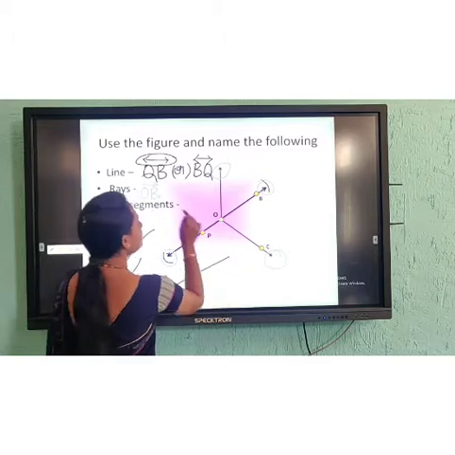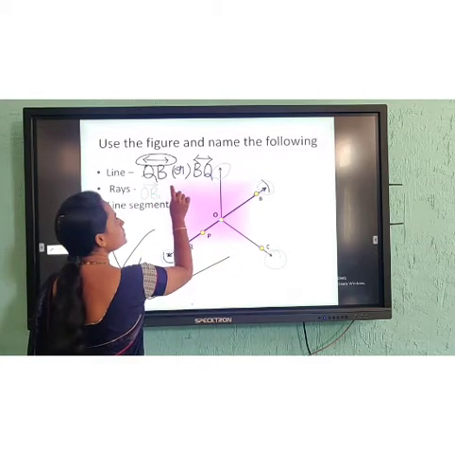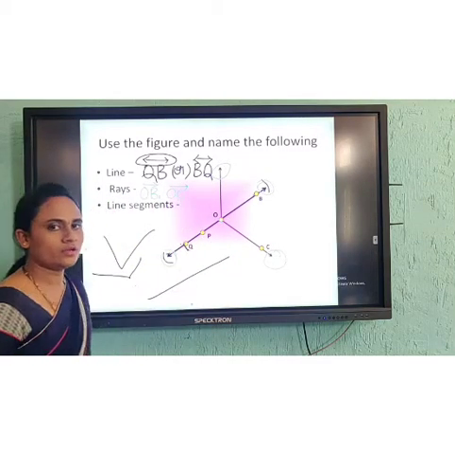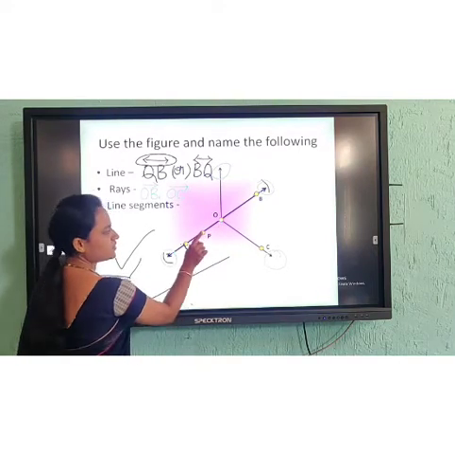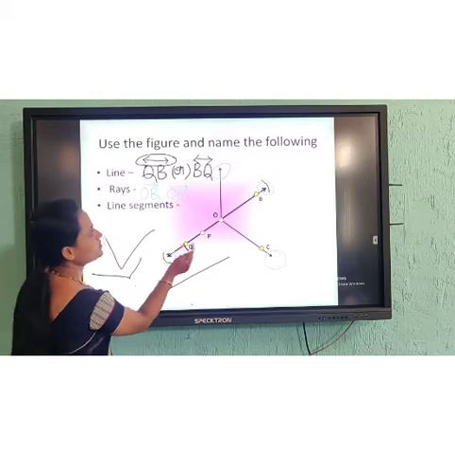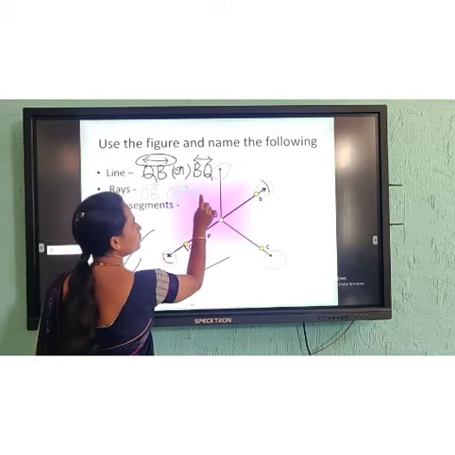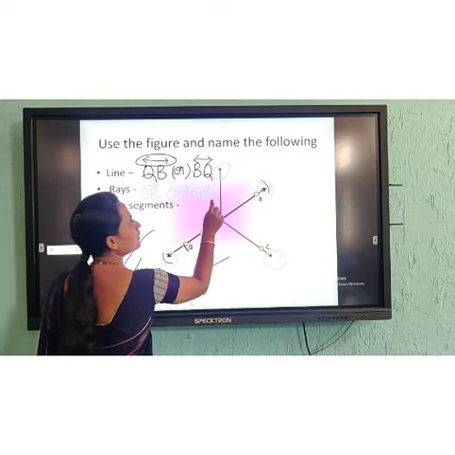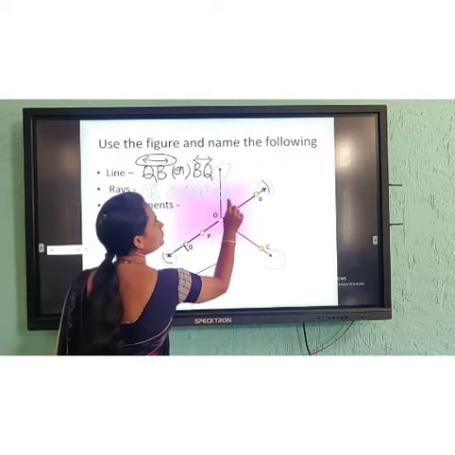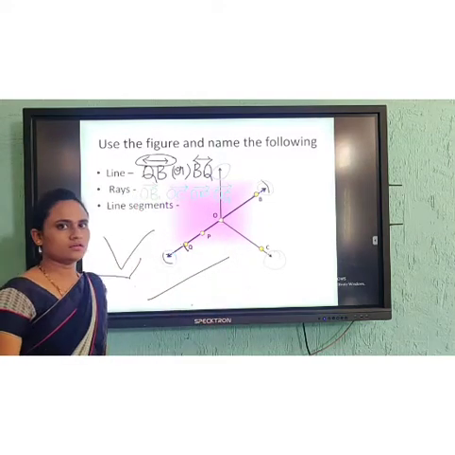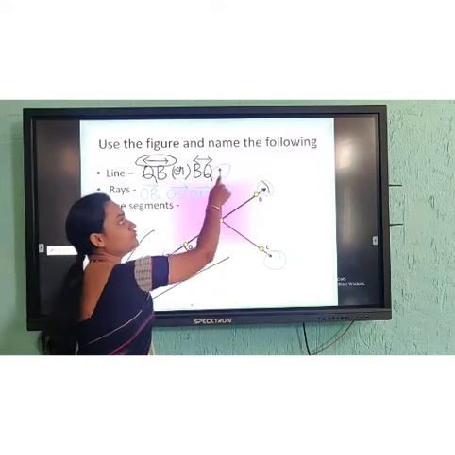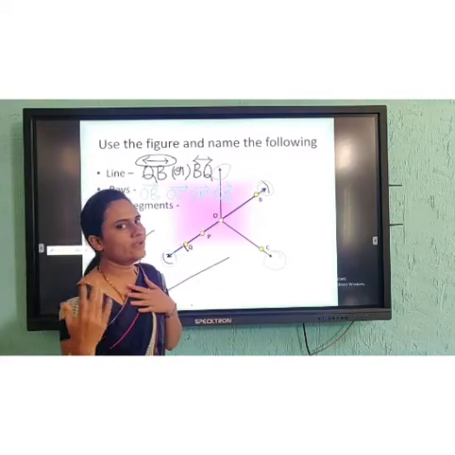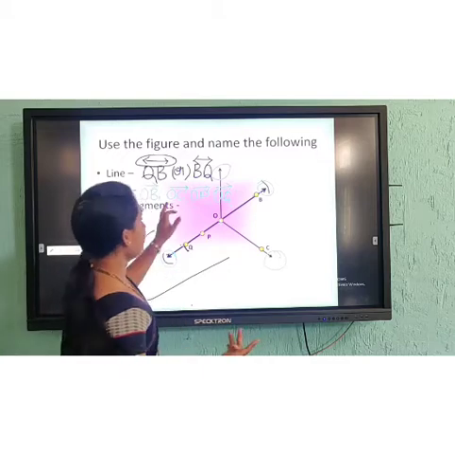Next, from here to here is OC. Next, see here, two points are there. P is there and Q is there. So I can write it as two points, OP and OQ. Clear? I can't write these as rays because they are not given any name for this. So this is not a ray or anything.